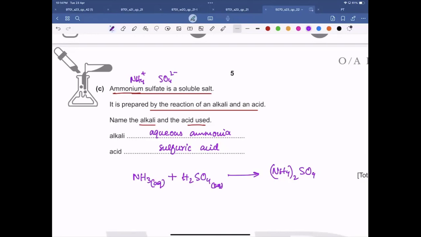So you just go through the notes, you will find all the metal oxides, metal hydroxides, and aqueous ammonia. These three all are alkali or bases. All the bases, all metal oxides, all metal hydroxides, and aqueous ammonia. These three types of compounds are alkali. Okay.